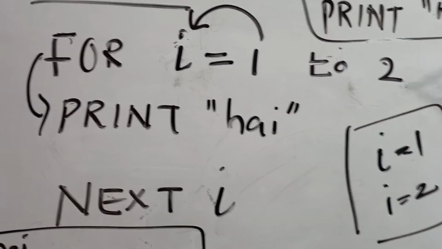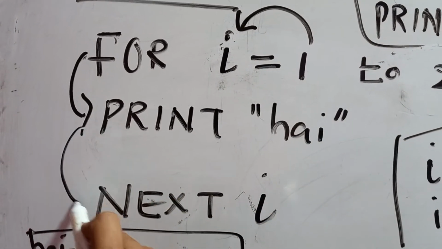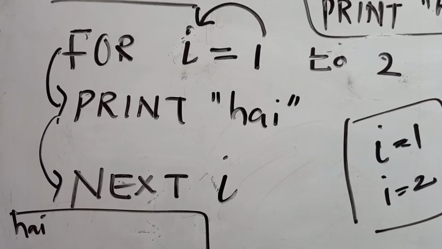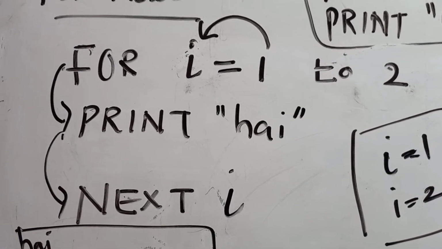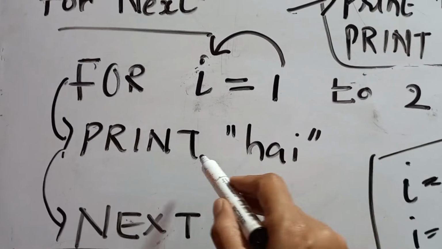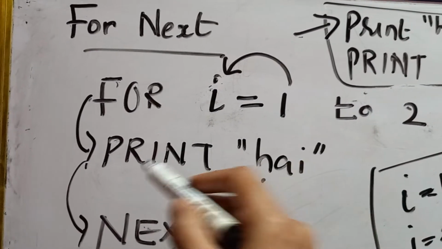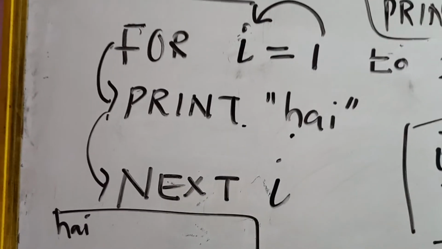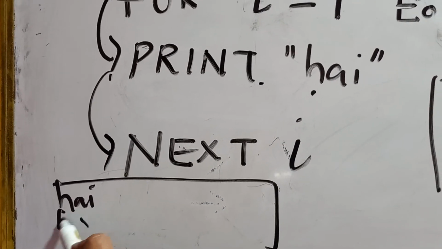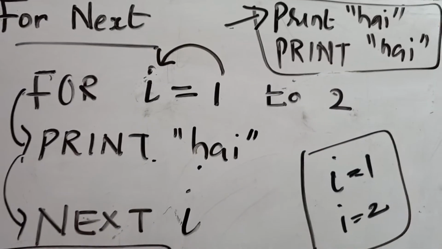Right? Yes. Again, next I means I takes the next value. What is the next value of I? Actually, it is 2. So when I becomes 2 also, it will print the next statement. That means the same statement one more time. That means again you will have the hi here. Clear? Let me repeat once again.